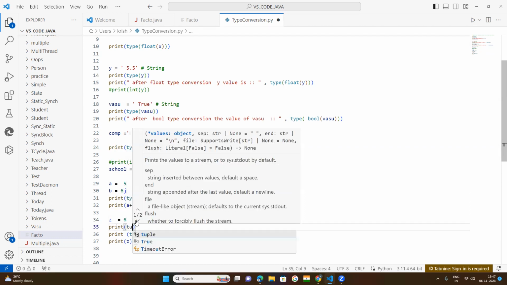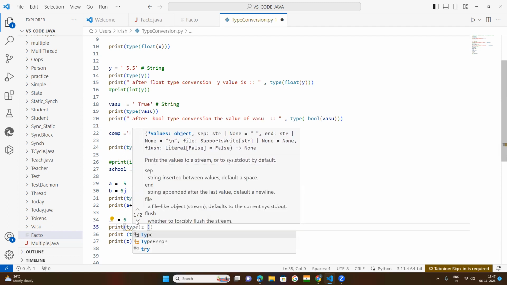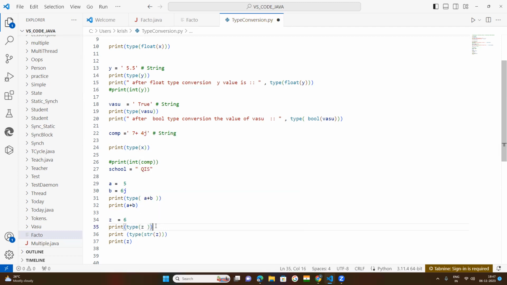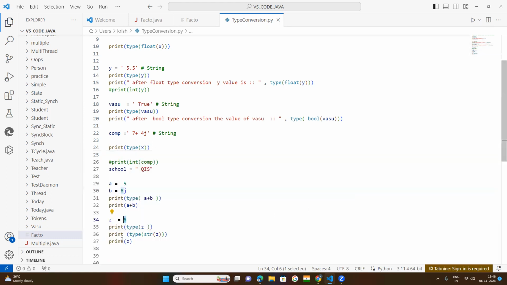okay, type before conversion. Before conversion, type of z. Before conversion, what is it? Integer. It clearly mentions here that it is integer. After conversion, it is string. After conversion, by the string function, it converted into string. Now that value is this, 6.